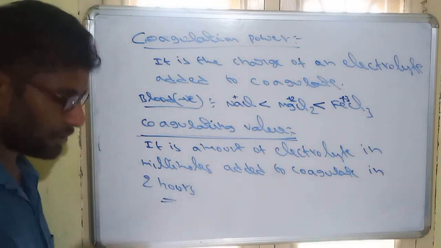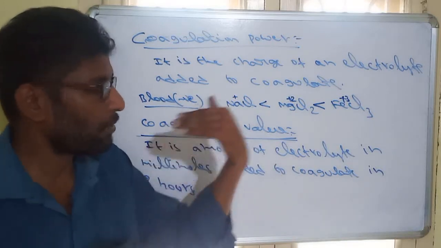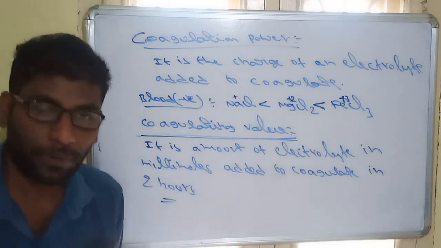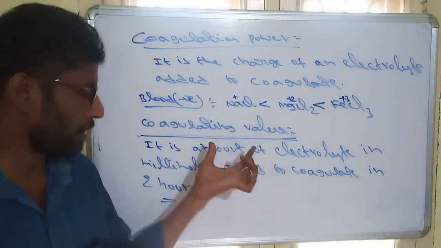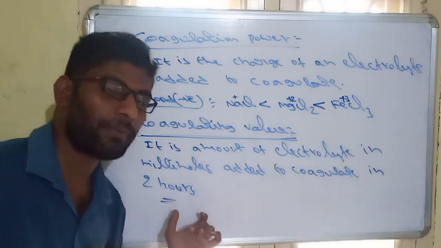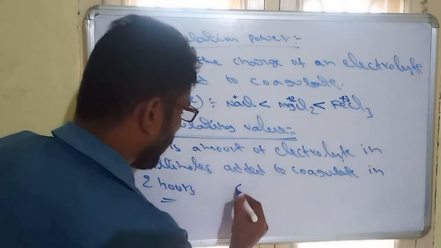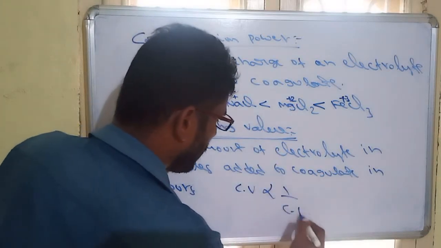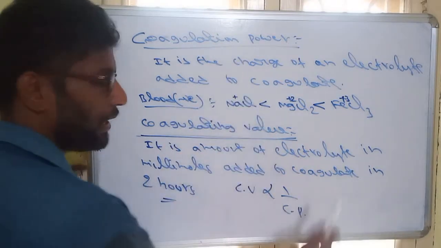So to coagulate a given colloid in 2 hours, how much electrolyte in millimoles do we have to add? That is called the coagulating value. The definition of coagulating value: the amount of electrolyte in millimoles added to coagulate a given colloid in 2 hours. So coagulating value is inversely related to coagulating power. Remember it.